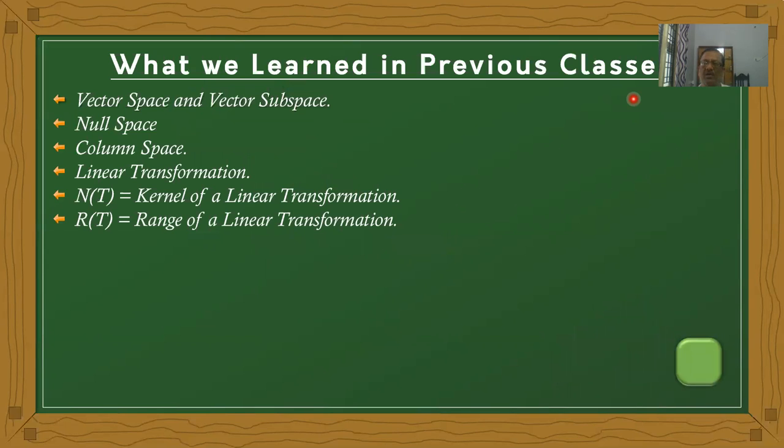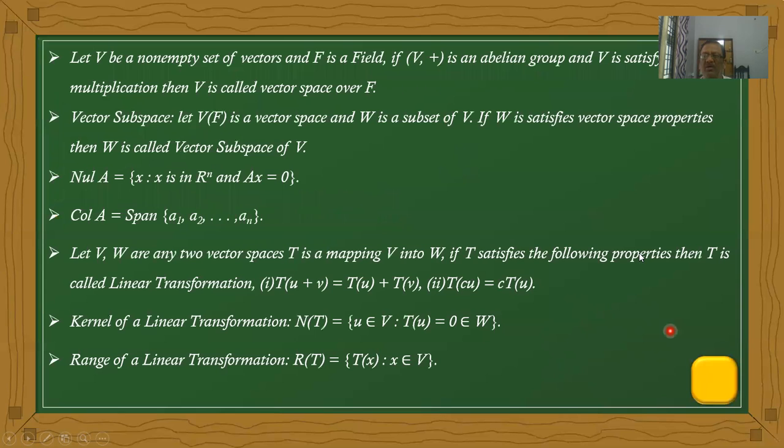In the previous 14 classes, we discussed different types of definitions, theorems, etc. Now, we'll observe one more time these vector space and subspace definitions and properties. What is the meaning of vector space?